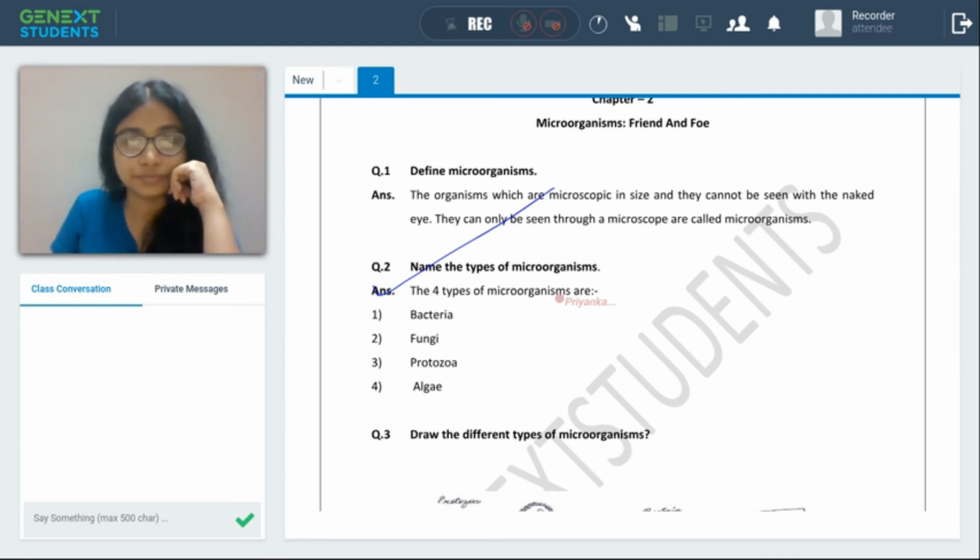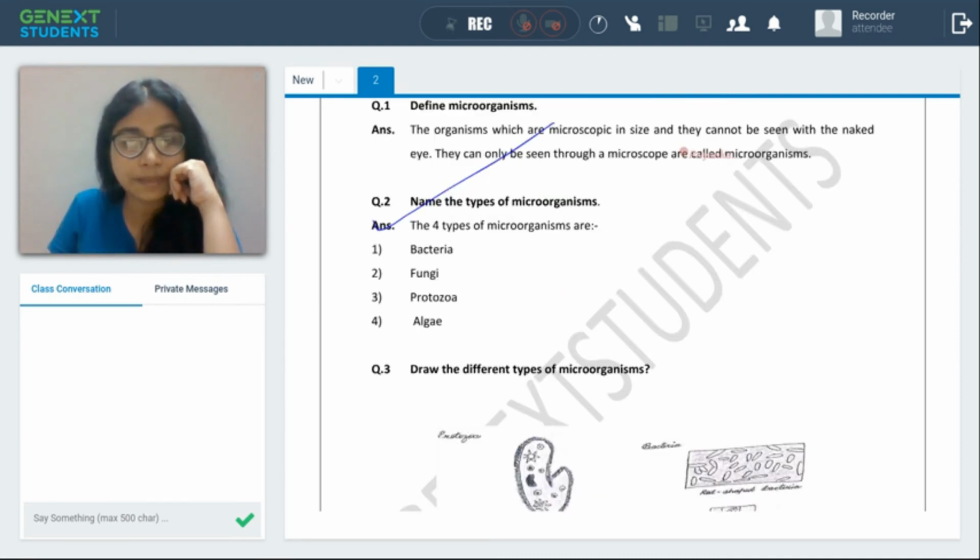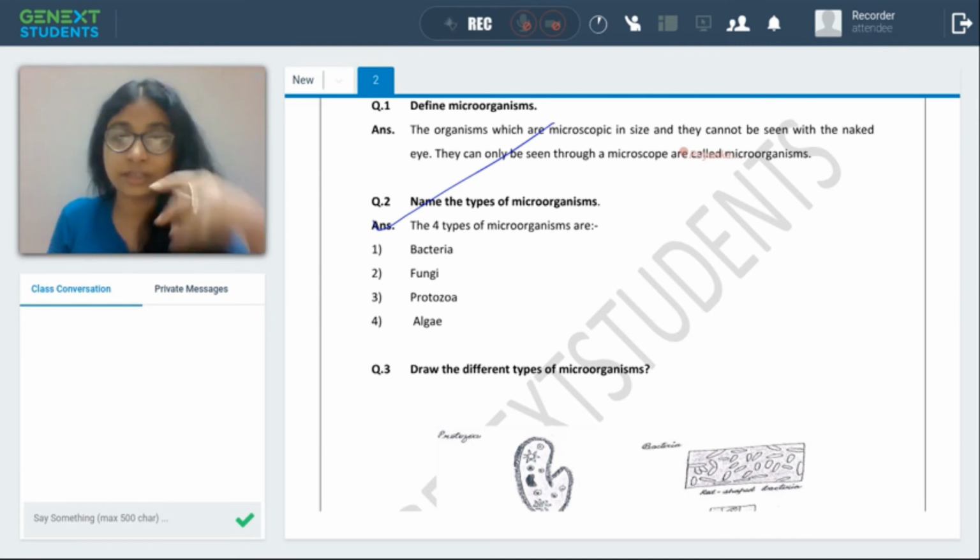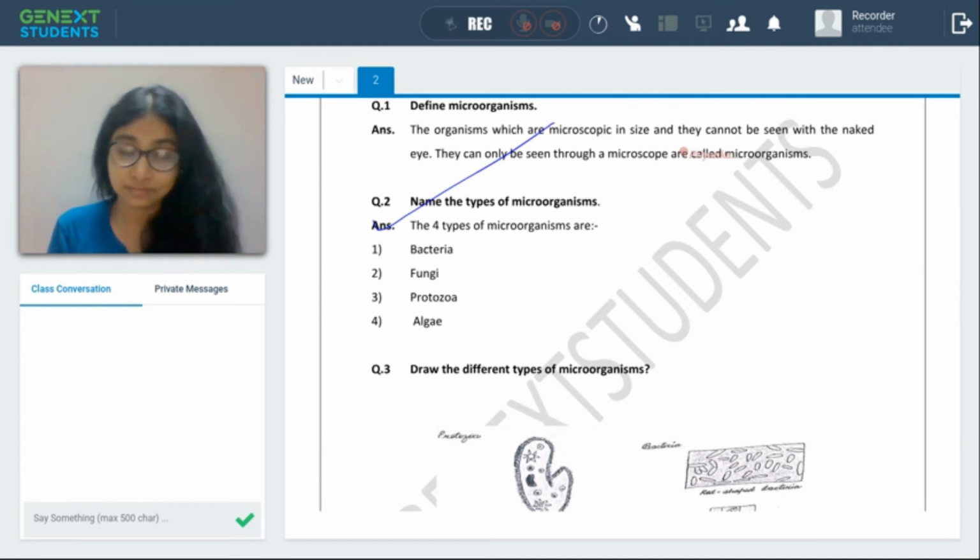Now, there are viruses also. Viruses are also microscopic. And nowadays, you know that a very common example of a virus is coronavirus, right? And they are so dangerous as well.